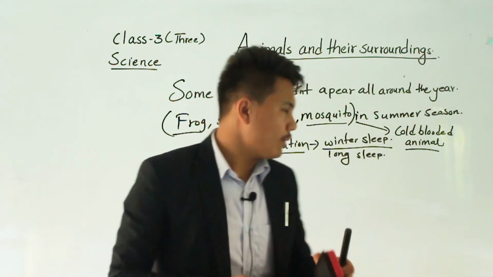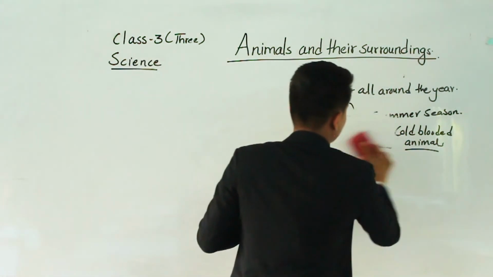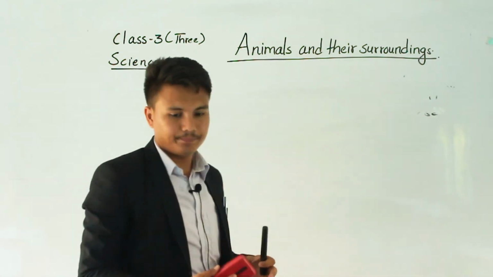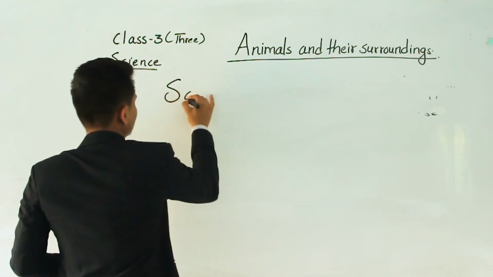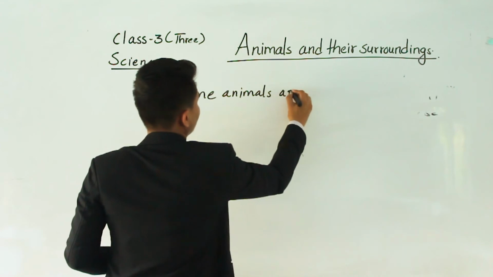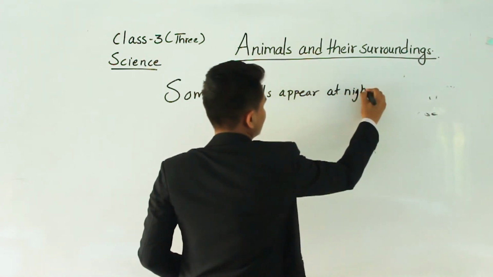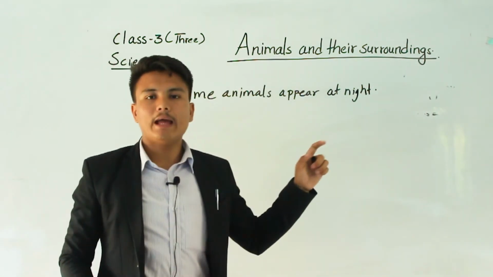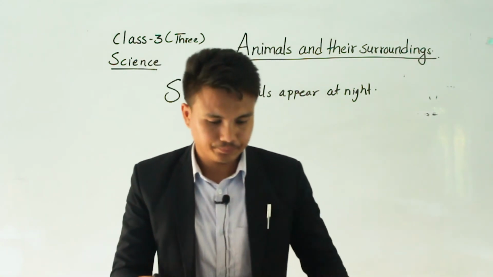Some of the animals are seen during the night. Let's talk about the animals which can be seen at night. Some animals appear at night, which means some animals are active at night. Just for example, let's learn.